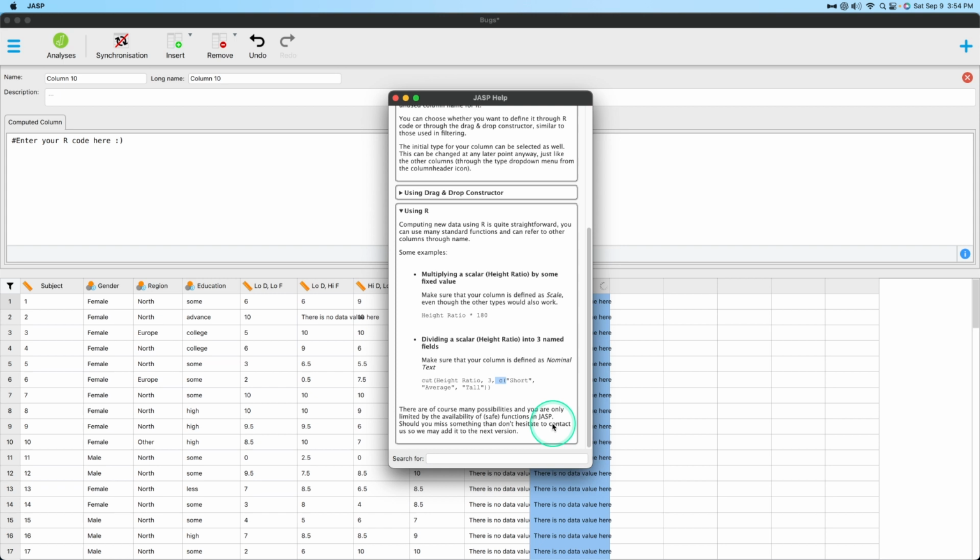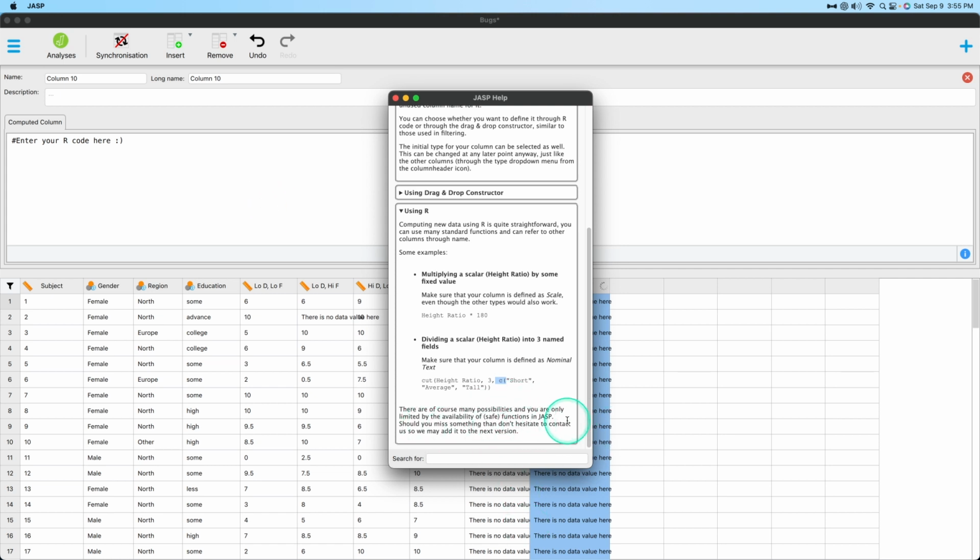Concatenate, which is cut height ratio 3, and then concatenate height ratio with 3 levels of short, average, and tall. So that's what the concatenate is going to do. Of course, there are many possibilities. You're only limited by the availability of safe functions in JASP. So just be aware that if you're using R code here, you've got to make sure it's something that JASP can do, basically.